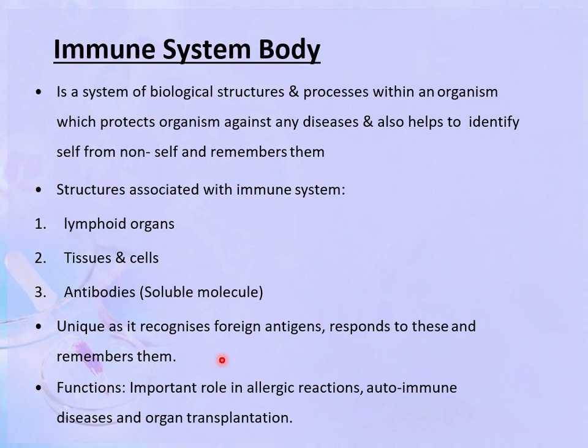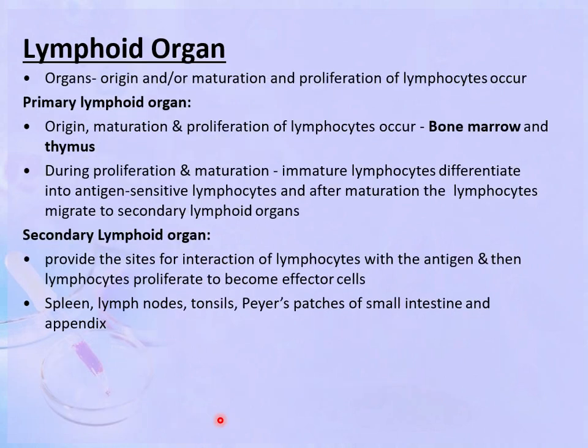Now, what is the function of the immune system in our body? It plays an important role in allergic reactions, autoimmune disease, and organ transplantation.